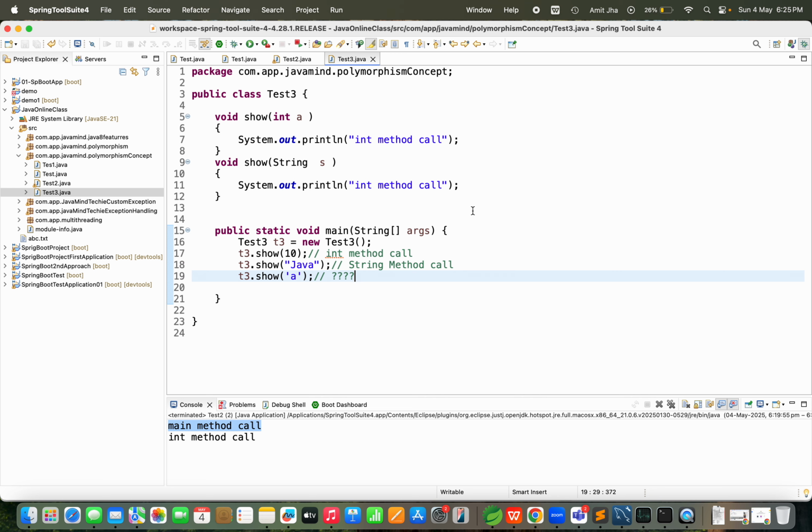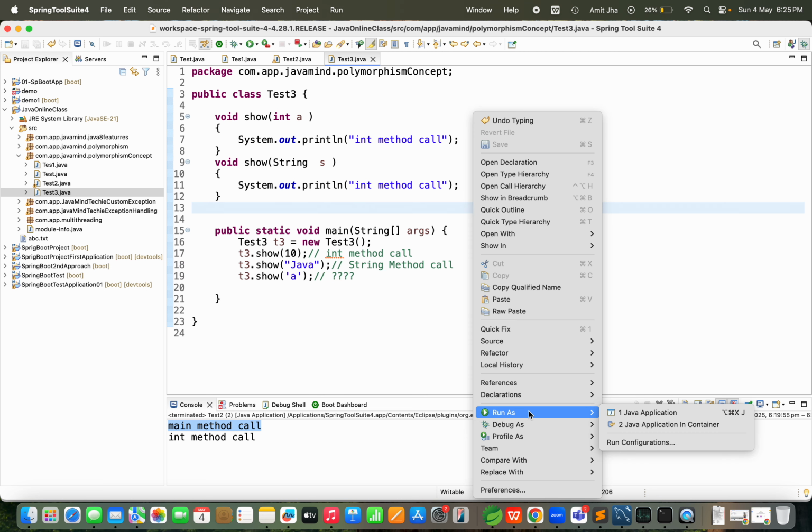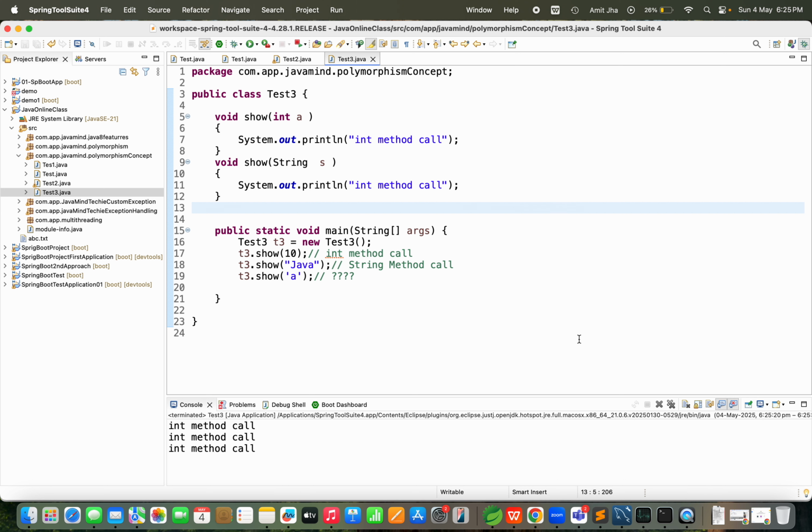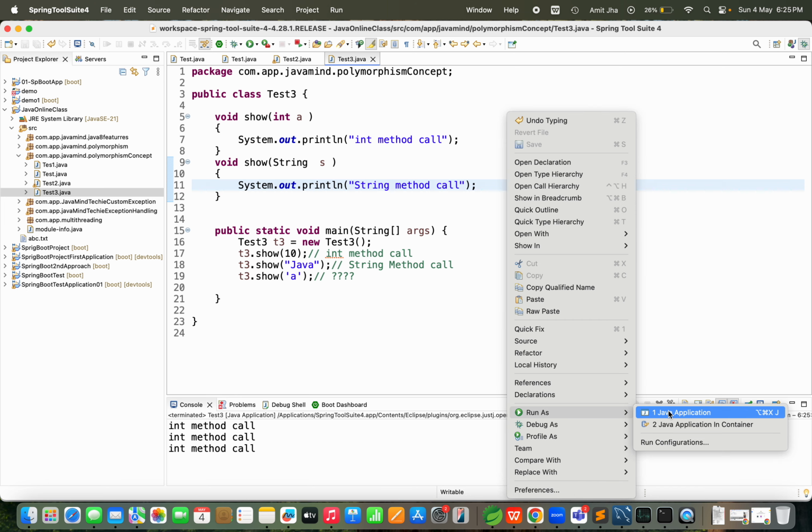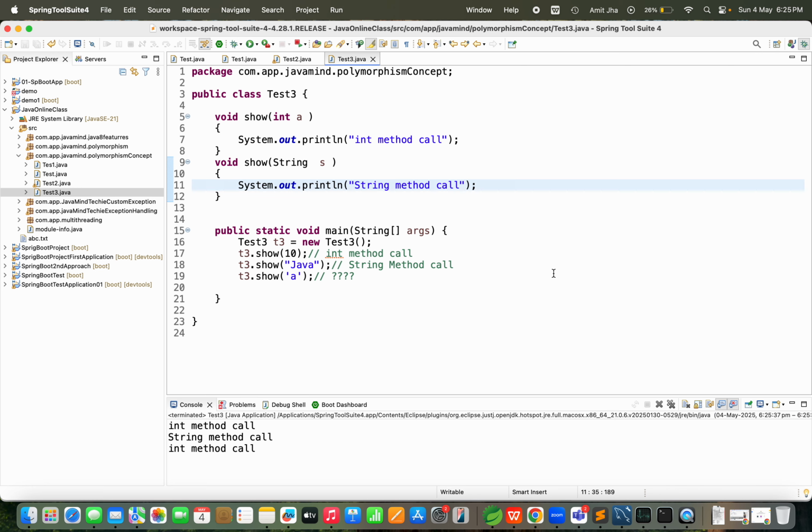First I will run the application, and we'll see the result for all this. See what result is printing. Now you can see: first, if you're passing t3.show(10), the int method is called. Then the second time, if you call with a string, the string method is called.